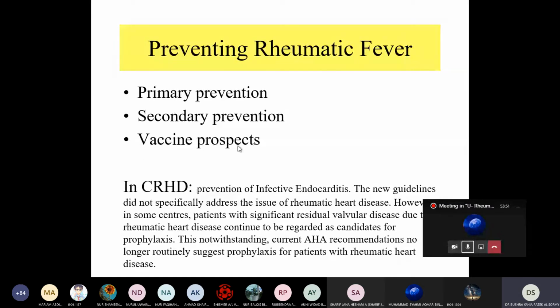Okay, vaccination. There is a vaccine especially against the M protein of streptococcus. Not all group A streptococci have this strain. Some strains have a cell wall similar to the normal tissue. So they have already established the vaccine against the M protein strain. Okay.